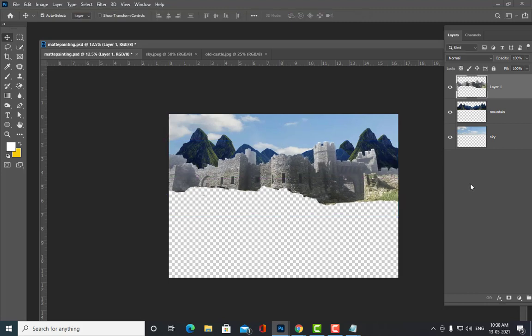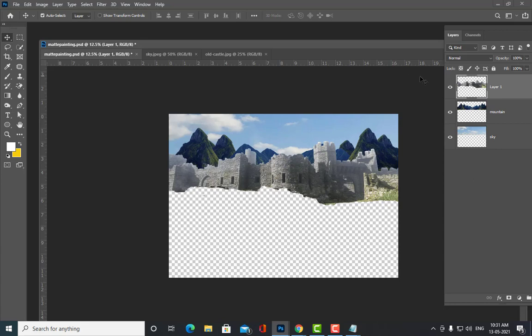Okay. So the next thing we have to do is here. This castle is there now. This castle's color and the mountain's color are totally different. The lighting that is falling on the castle and the lighting that is falling on the mountains is totally different, actually. Means they are not at all matching. So we have to do something to match the castle color with that of the mountains color. So are you all getting my point?